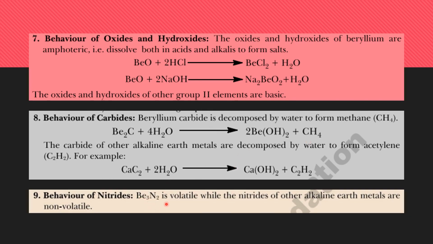Beryllium nitride is volatile in nature, while the nitrides of the other alkaline earth metals are non-volatile in nature.